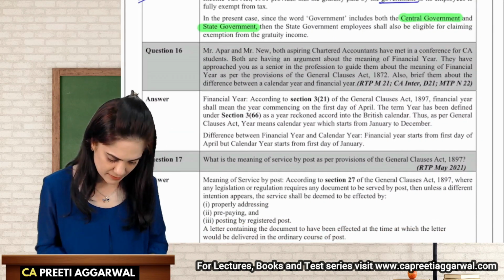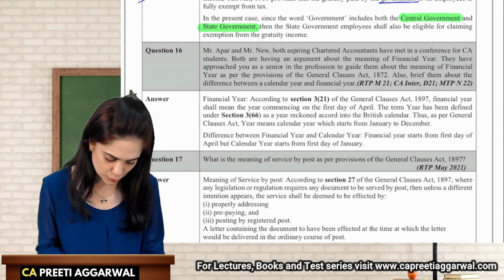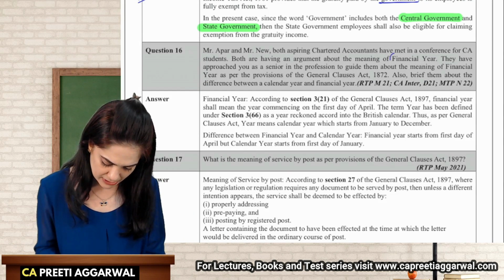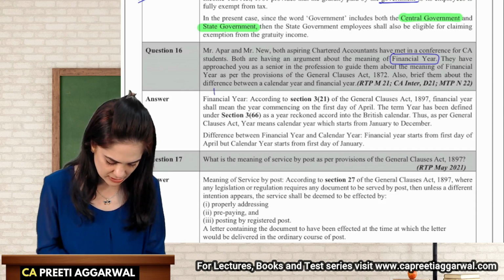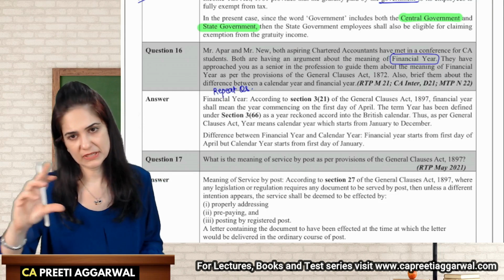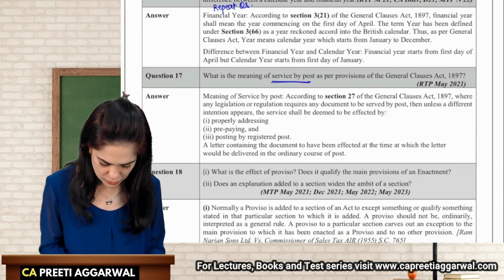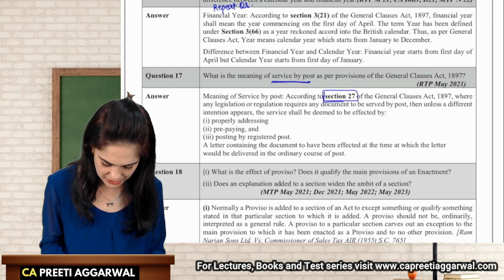Mr. Apar and Mr. New both are aspiring chartered accountants. They want you to tell them about the meaning of financial year. So this we discussed. It's a repeat question. Framing is different. That is why we have given it separately. Service of post also, section 27, we have already discussed.